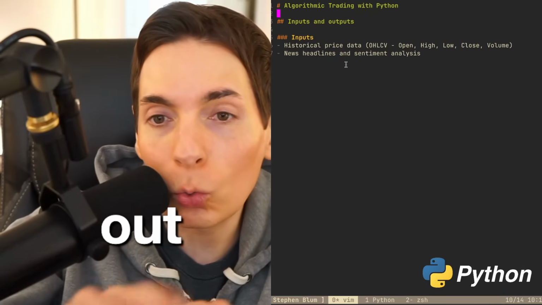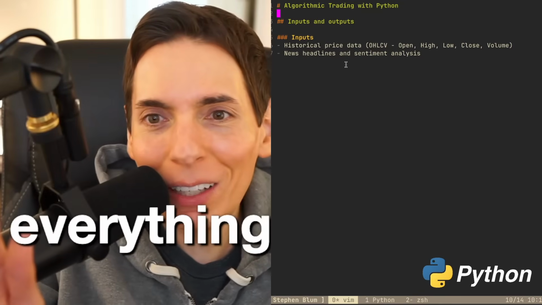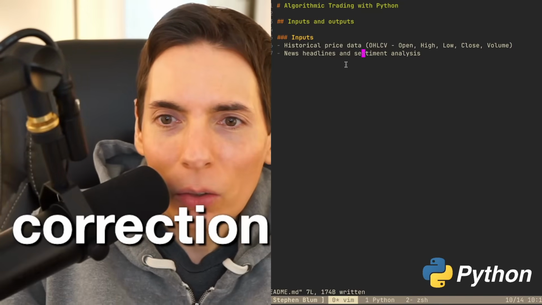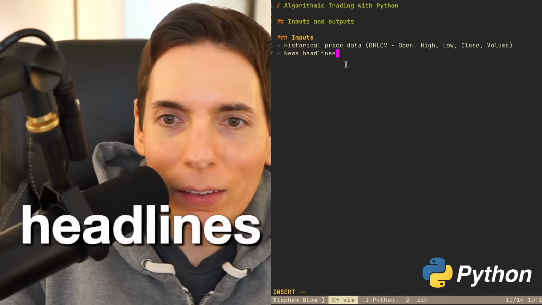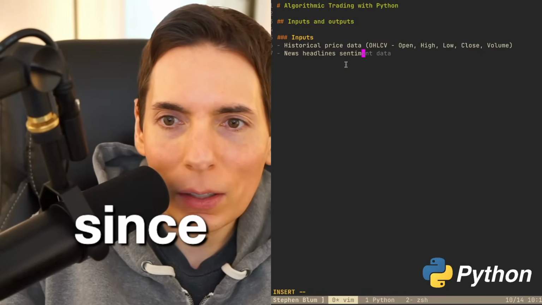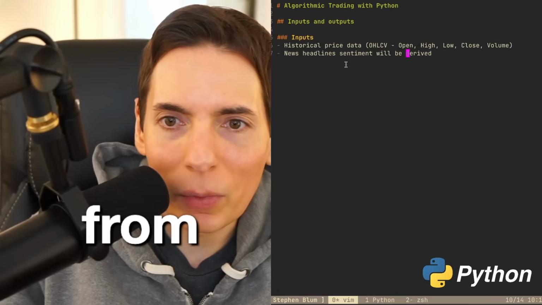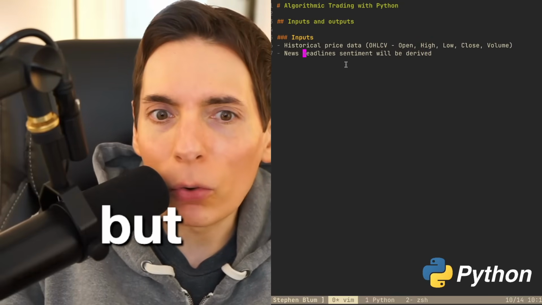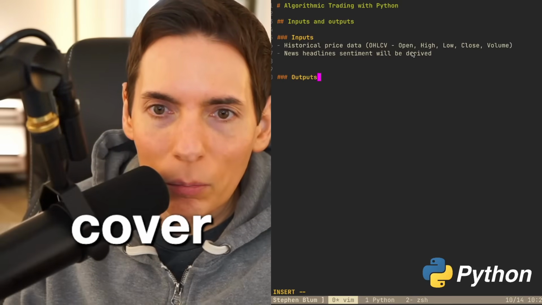just the algorithm. Here's the great part. We have all the historical data. We have everything that we need from a historical perspective. So we don't need the sentiment, but we need the news headlines, and then the sentiment will be derived from the title by how we're doing embedding. That's how we're going to do it. That's the plan. Outputs will be buying indicators.